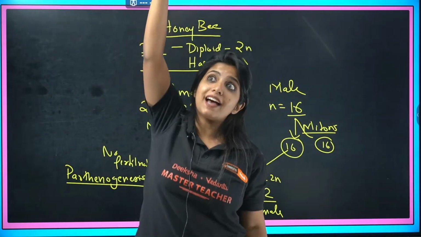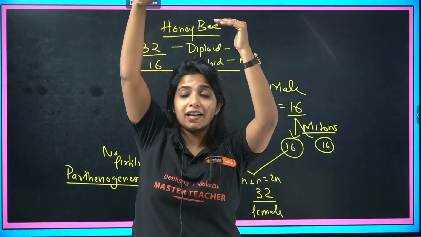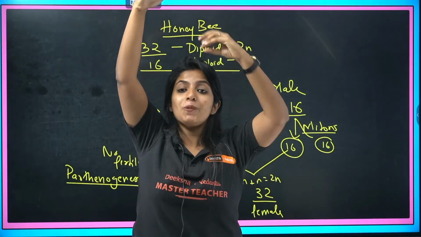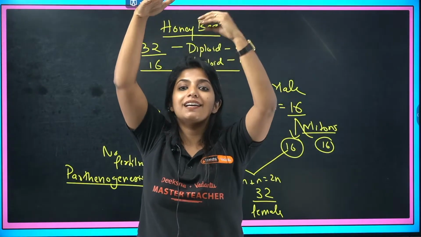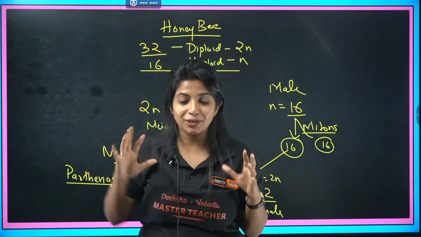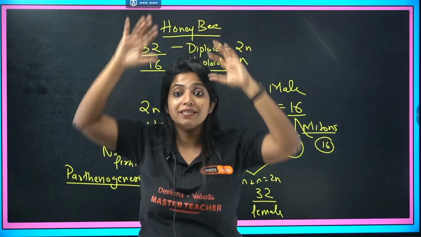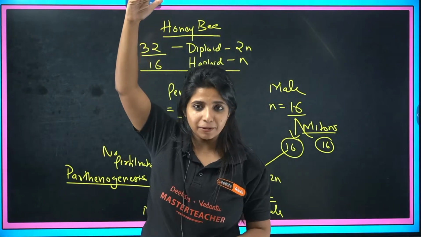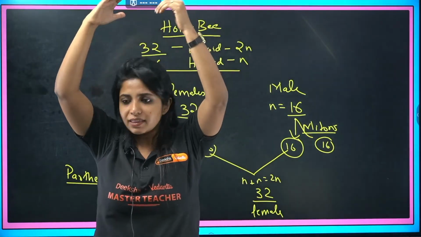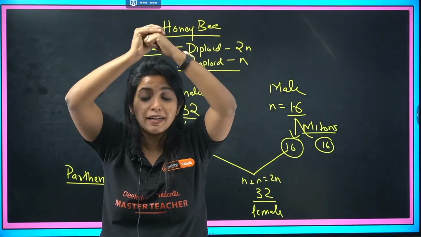Now it goes up really high to check who is able to come up there. It ensures that only the best one basically comes and fuses and gives the gametes. You get it? The best one comes and fuses and makes the zygote out there. That is why they move really, really high up. And finally the one who reaches, they mate there. They are going to have the mating process there.